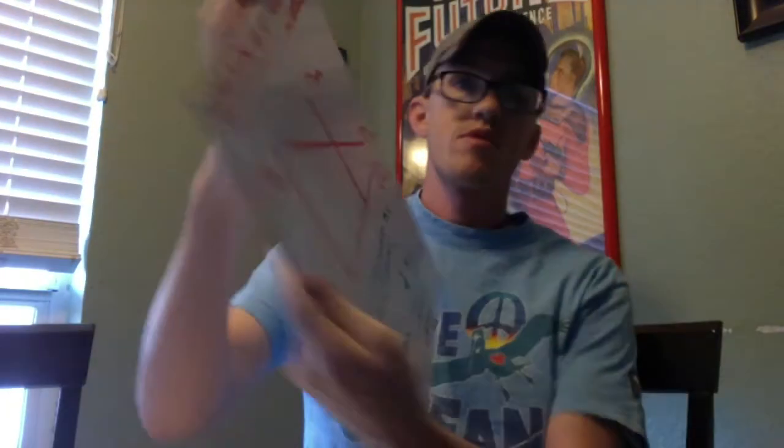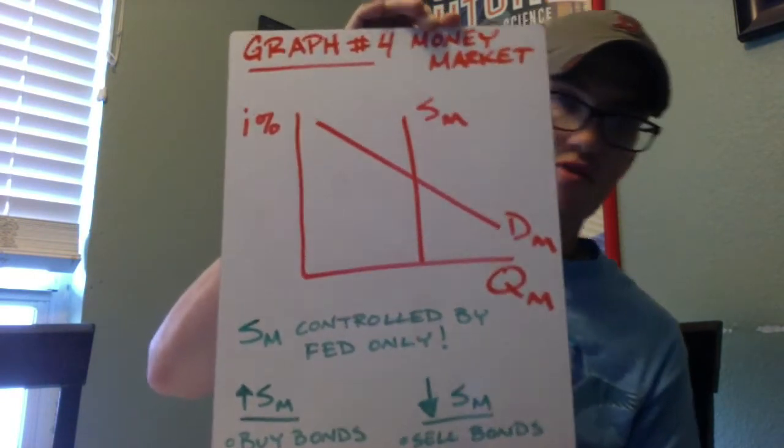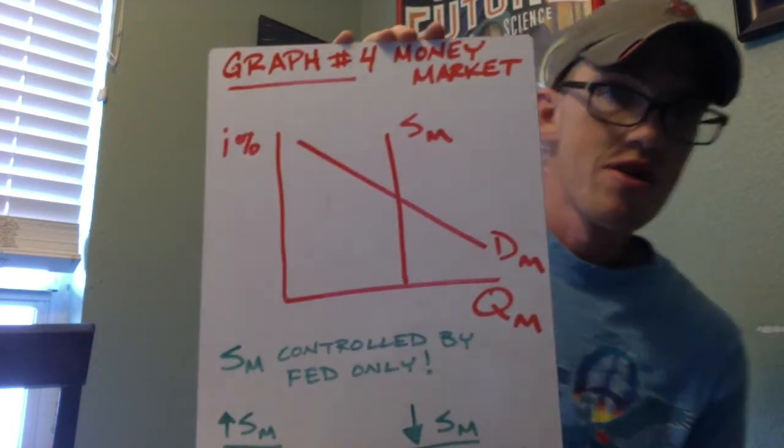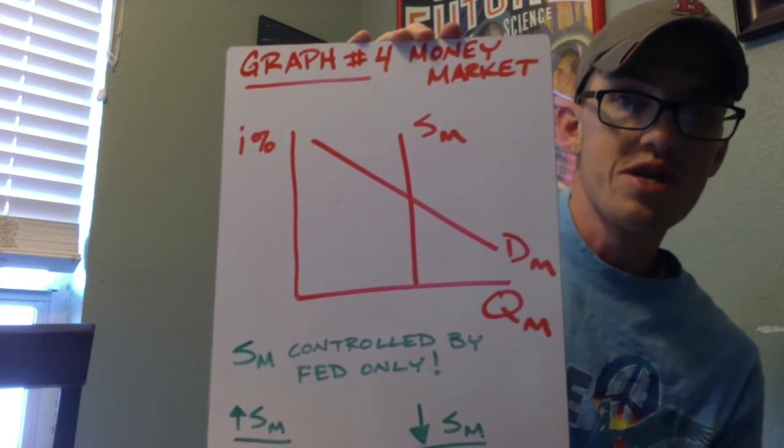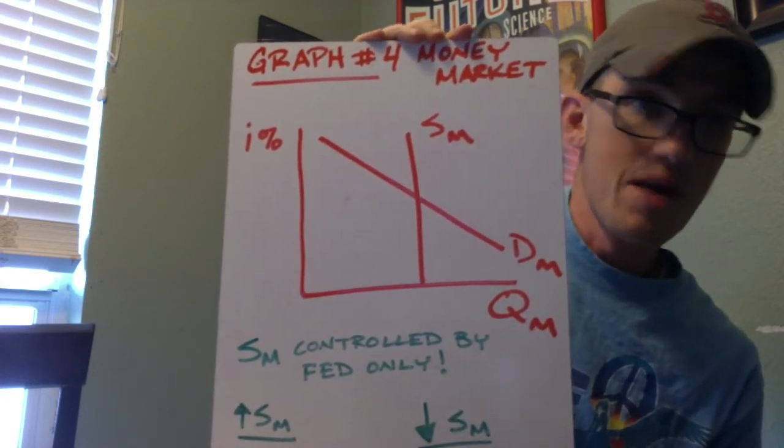All right, graph number 4, this box right here. After this one, we're halfway through this. All right, graph number 4, money markets. One of the more important graphs for the AP test. The money market shows the quantity of money and its cost, this time nominal interest rates.